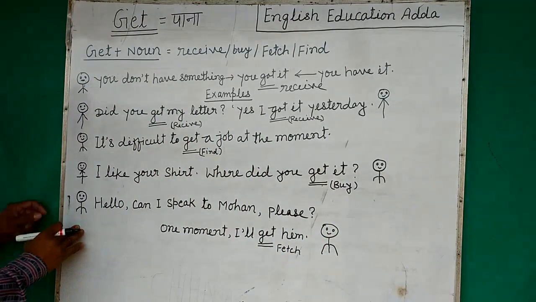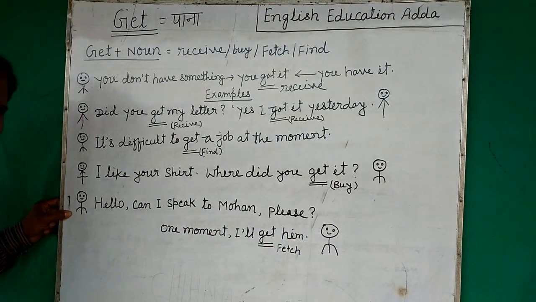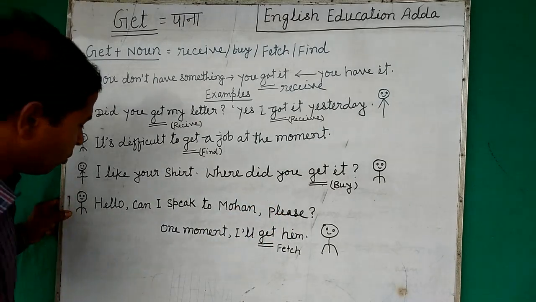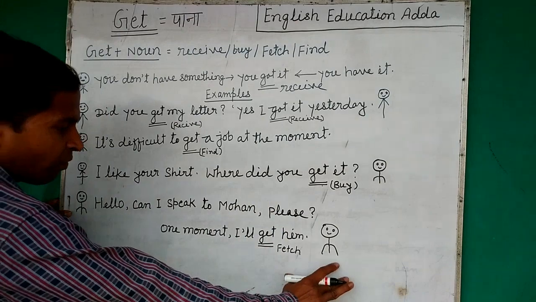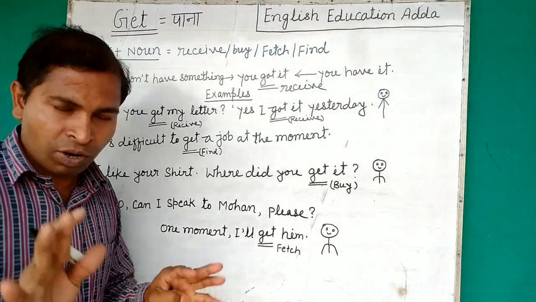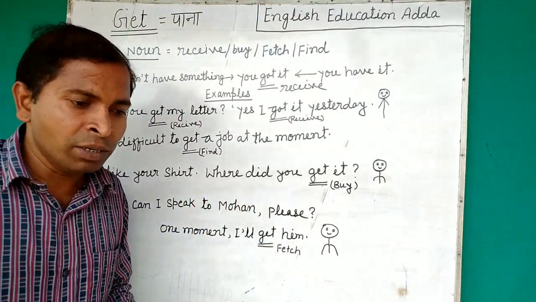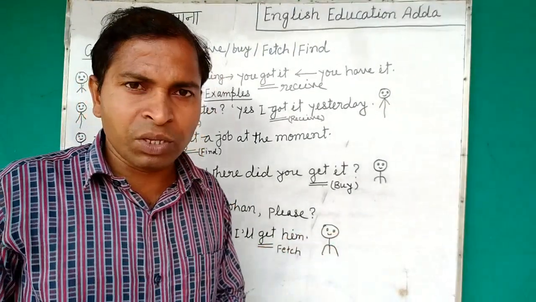Another one. I'm saying hello to my friend Mohan, right? Hello. Can I speak to Mohan, please? Now Mohan is saying, one moment. Just wait. I'll get him. I'll get him is fetch. Suppose you want to find something on Google.